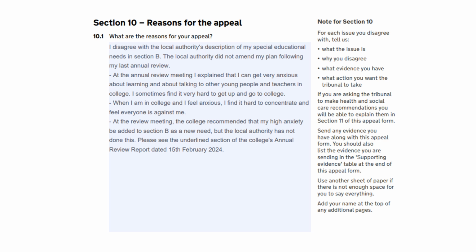Here the young person refers to the underlined section of the college's annual review report, which he's sending in as evidence, and which includes their recommendation to add a new need. In this particular case, it's also likely that the college also made recommendations about changes to the provision in Section F2, so the young person would also be making an appeal against Section F.